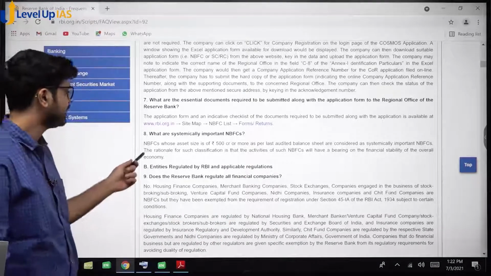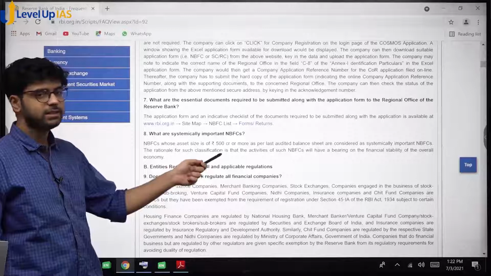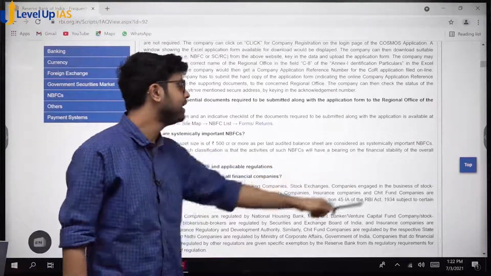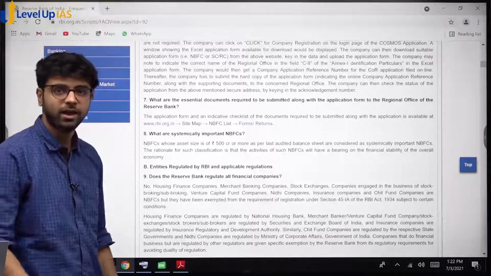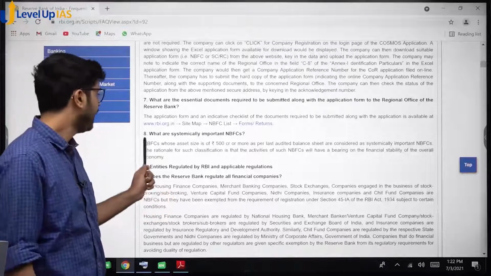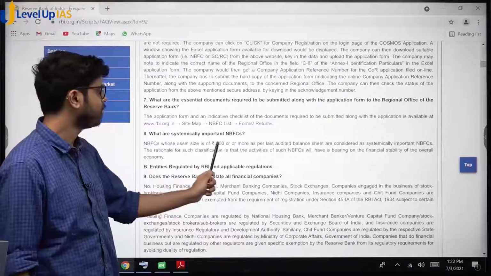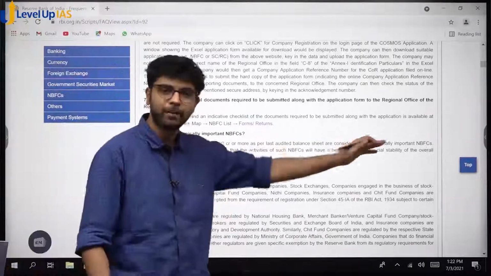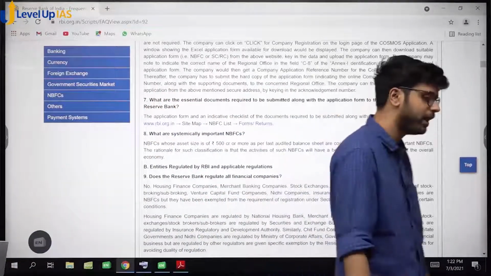See this, pay attention here. The rationale for such classification is that the activities of such NBFCs will have a bearing on the financial stability of the overall economy. They are big, no? So if they fail, there will be a problem. That is why this is the rationale. NBFCs whose asset size is 500 crores or more are called systemically important NBFCs. That's it. You don't need to write the whole last audited balance sheet part. There is no need to write these things.